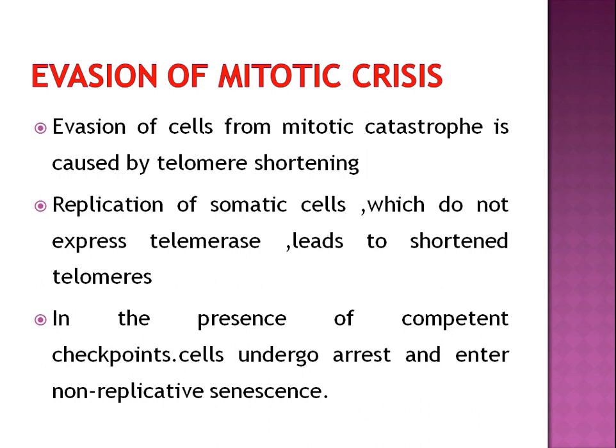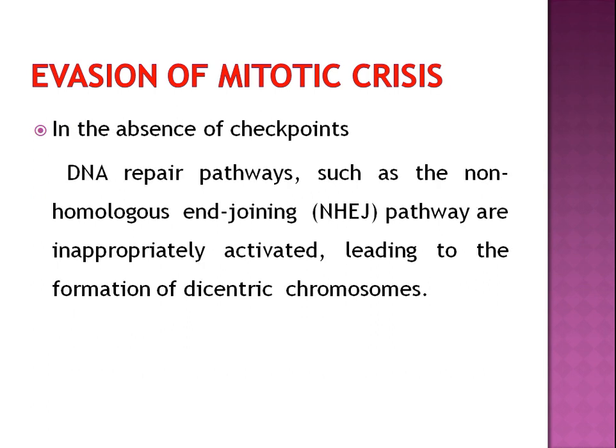Replication of somatic cells which do not express telomerase leads to shortened telomeres. In the presence of competent checkpoints, cells undergo arrest and enter non-replicative senescence. But in the absence of checkpoints, what happens? DNA repair pathways such as the non-homologous end joining pathway are inappropriately activated, leading to formation of dicentric chromosomes.